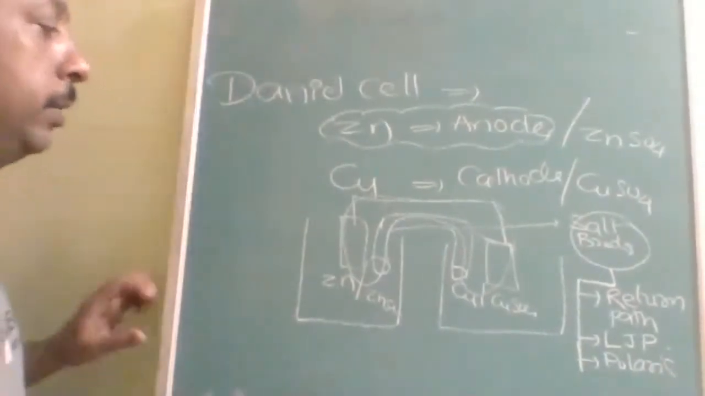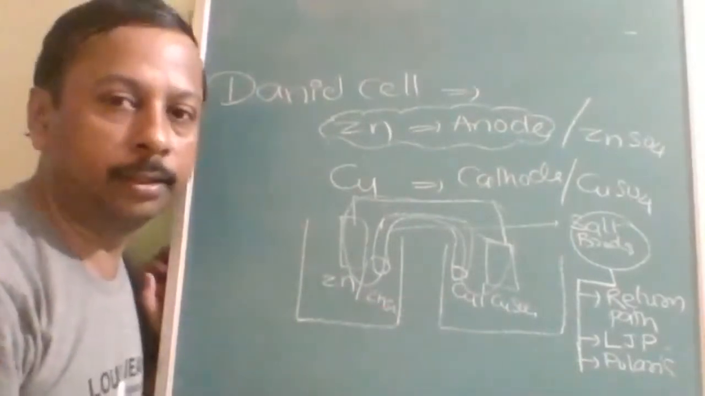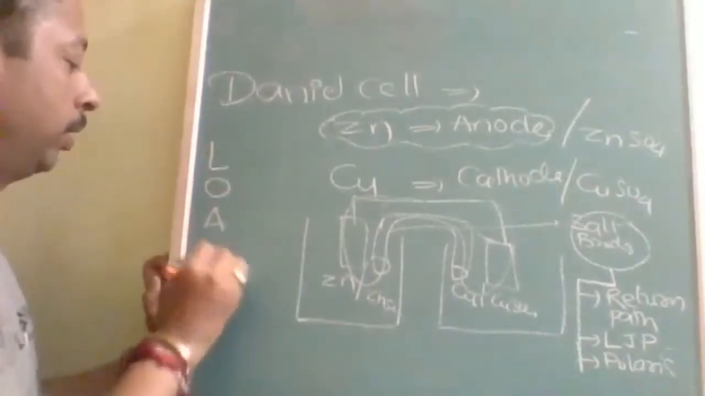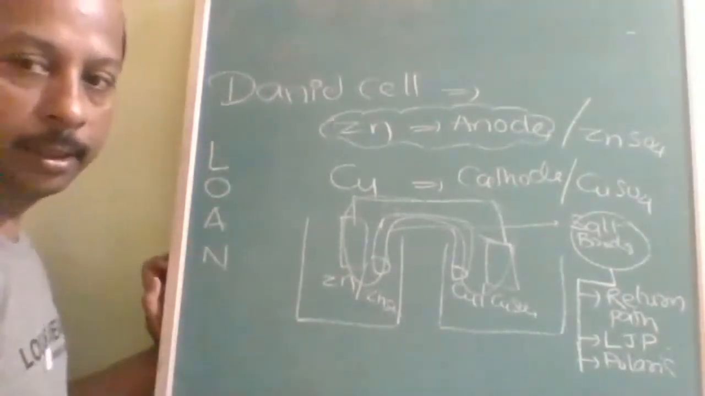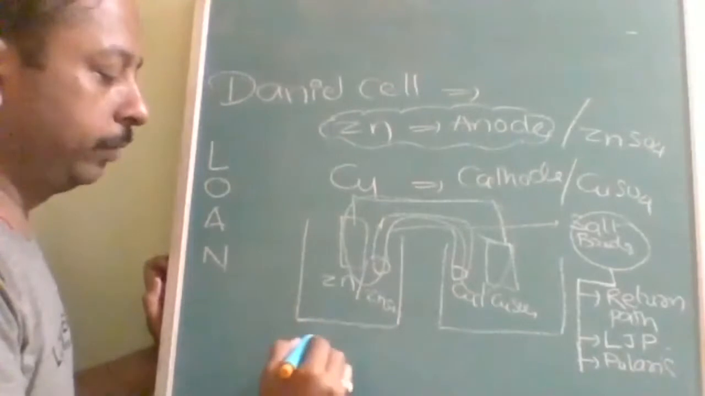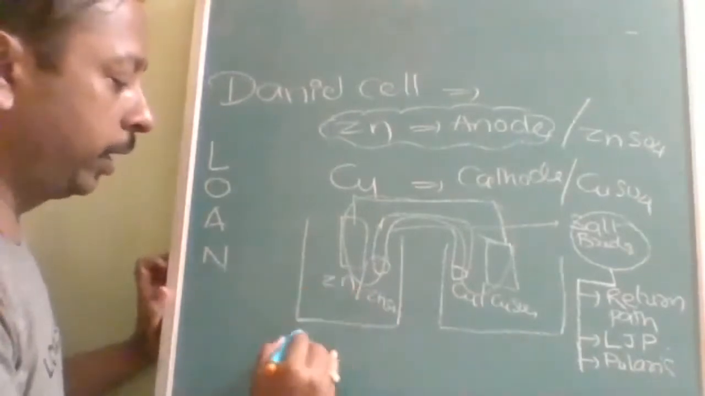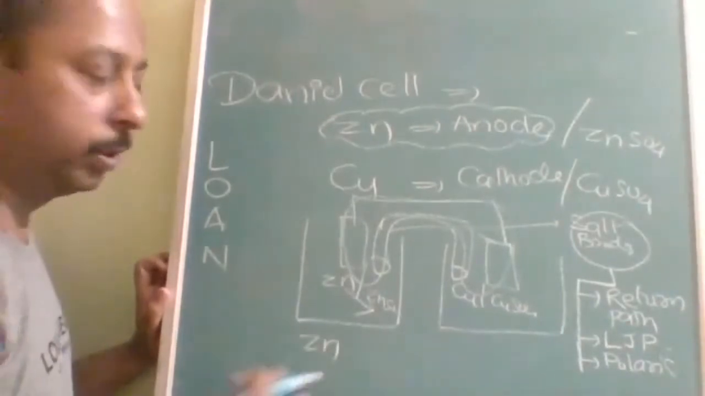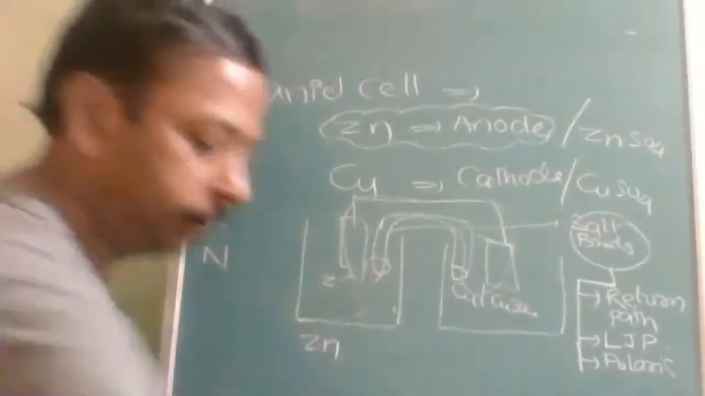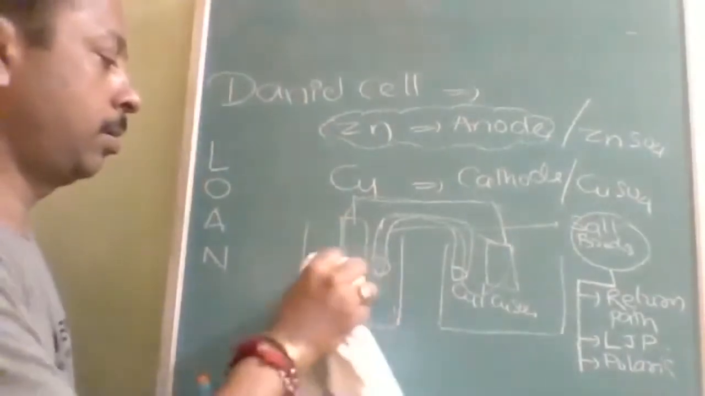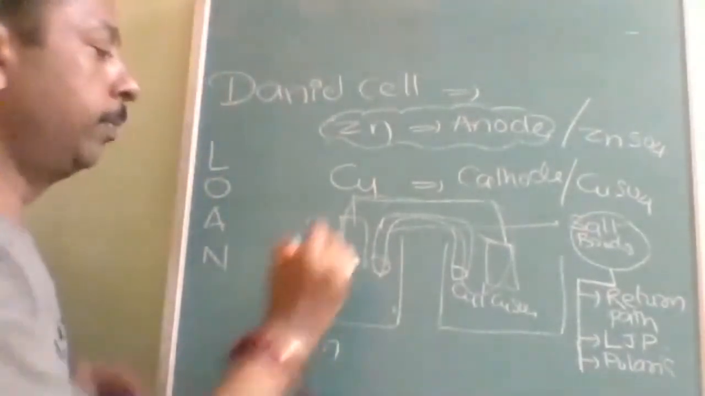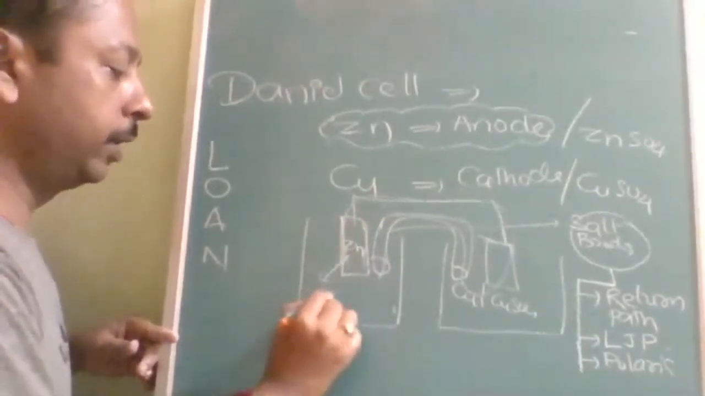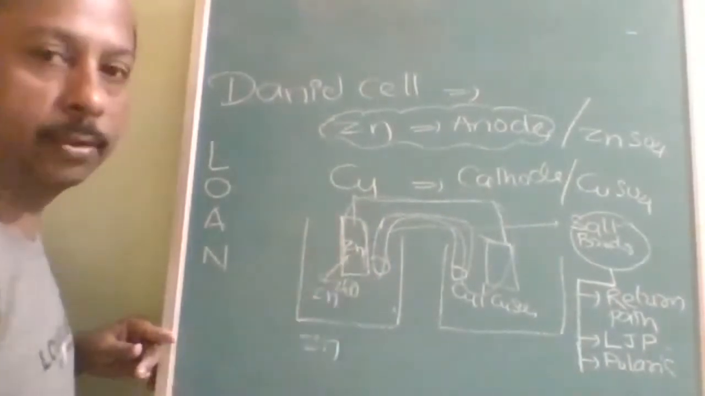In this one, suppose you wanted to identify the representation. The shortcut I told you is LOAN. This is the left side. While representing, before the reaction it will be zinc, and after the reaction it will be converted into zinc 2 positive. Here, before the reaction, zinc is in the elementary form.